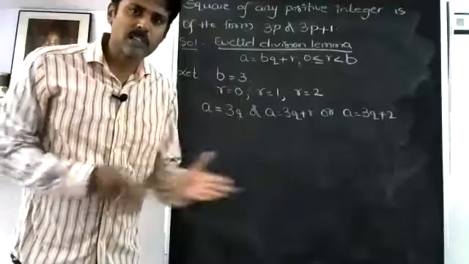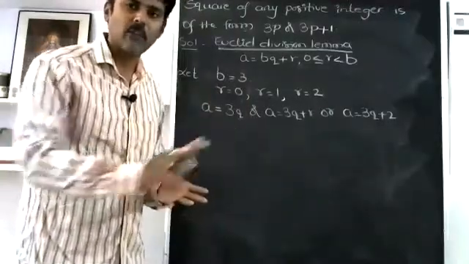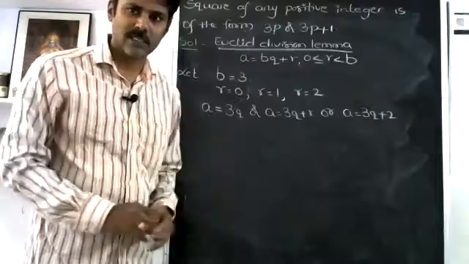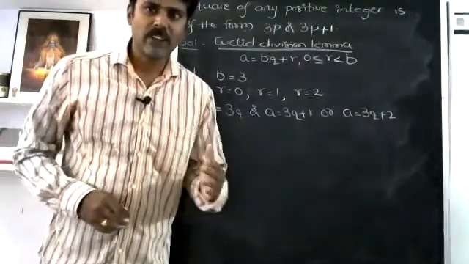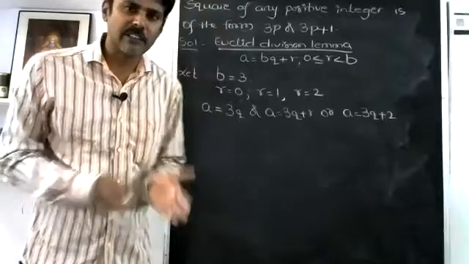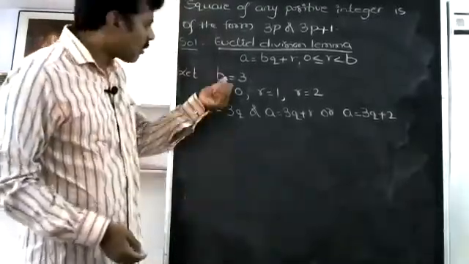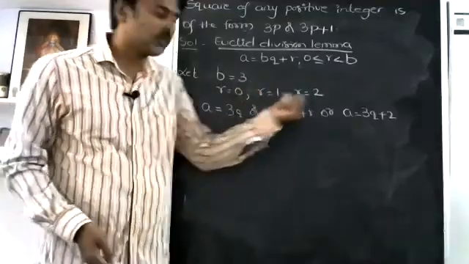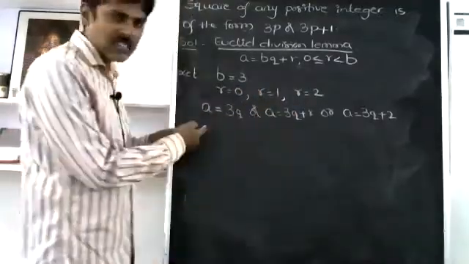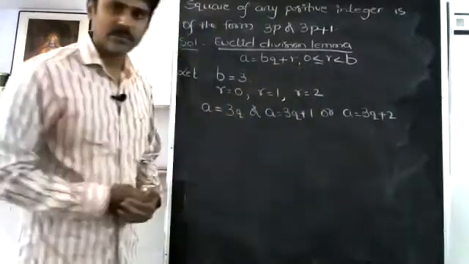In the earlier problems, we just took a positive integer in the form of 4p plus 1, 4p plus 2, like this. But here they are asking for the square of a positive integer. So whenever we have the square of a positive integer, first we have to check what positive integers we have. Now I have taken b equal to 3, then I got all the chances 0, 1, 2. So your integers will be 3q, 3q plus 1 or 3q plus 2.